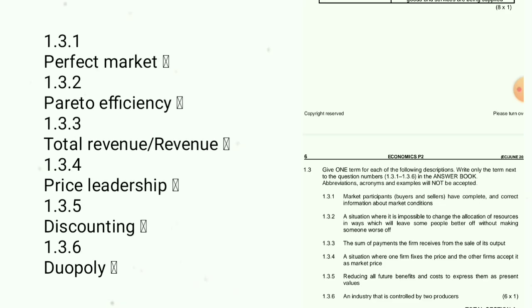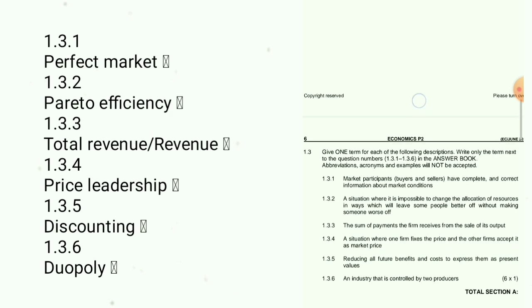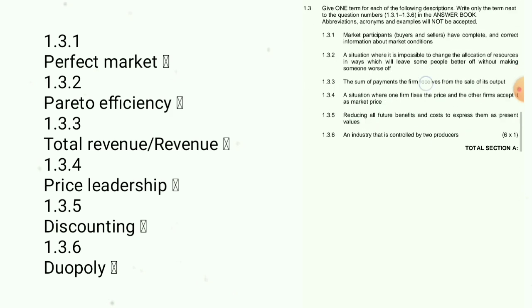1.3.5, reducing all future benefits and costs to express them as a present value. So this one is discounting. 1.3.6, an industry that is controlled by two producers. I'm sure all of you will get this one right. This one is duopoly. So guys, now we are going to section B.